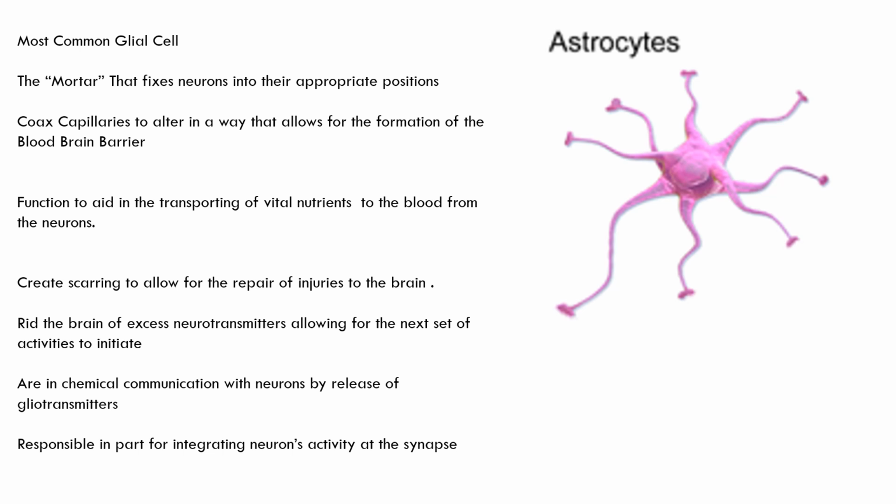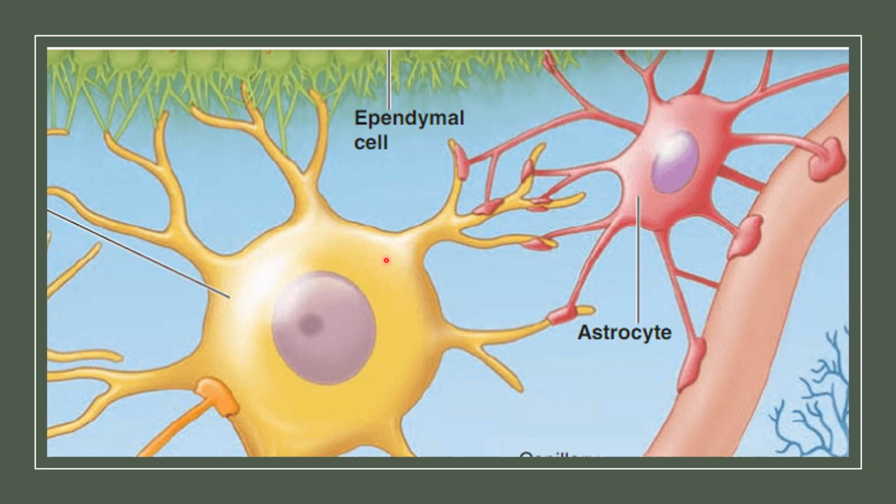They are in chemical communication with neurons by releasing gliotransmitters. This is like a neurotransmitter, but instead is released from a glial cell. They are responsible in part for integrating a neuron's activity at the synapse. So if you take a look right here, this is a typical neuron, the cell body of the neuron. Attached to it, you can see this is the astrocyte. Now, this astrocyte is attached to the neuron in a way that fixes it into the position that it's at.